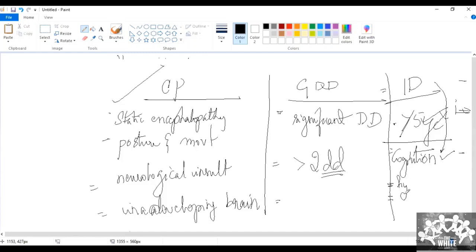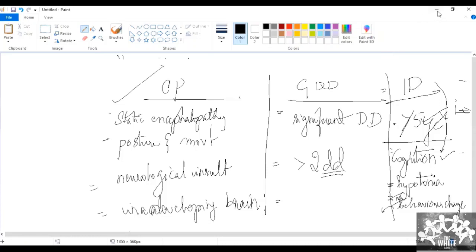What about the hypotonia? In mental retardation, there will be some amount of hypotonia, and there will not be any behavioral changes. The child will not be irritable. The child will be monotonous and lethargic all the time. But irritability and some amount of higher mental functions will be present in a case of CP child when compared to a child with intellectual disability.